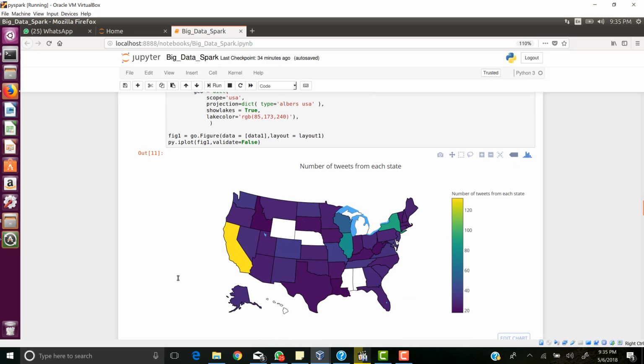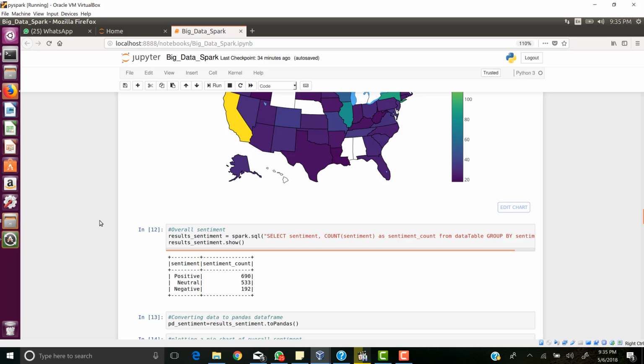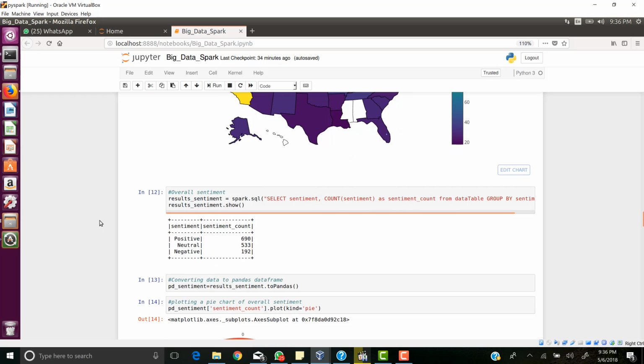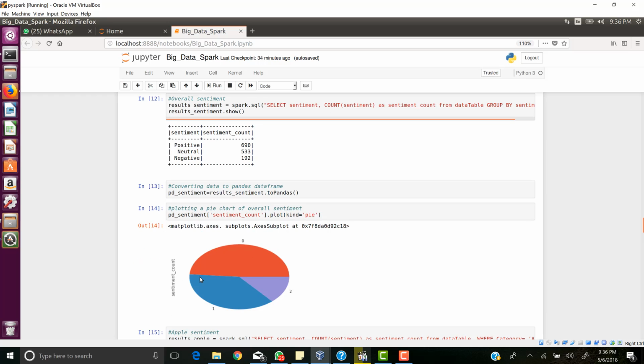As you can see, this is the number of tweets which are generated for a particular state. You can see that California has the highest number of tweets from which we got the data. Now we are plotting the overall sentiments for which we generated the data earlier. As you can see from this view, most of them are usually positive, a few negative and very few neutral.